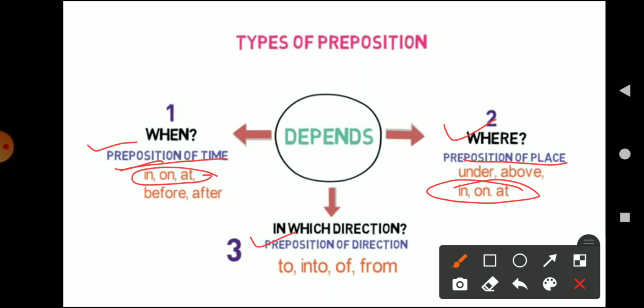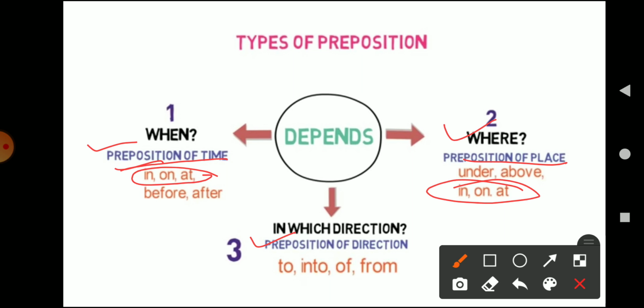The only difference is the meaning or context in which these prepositions are used in the sentences. So if the preposition is telling us about the time of the event, it will be called preposition of time. And if it is telling us about place in the sentence, then it is known as preposition of place.